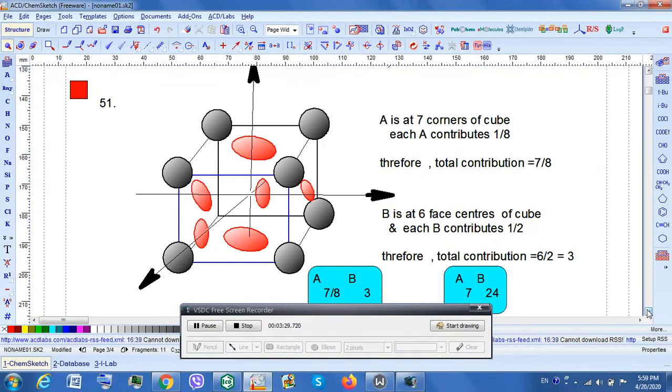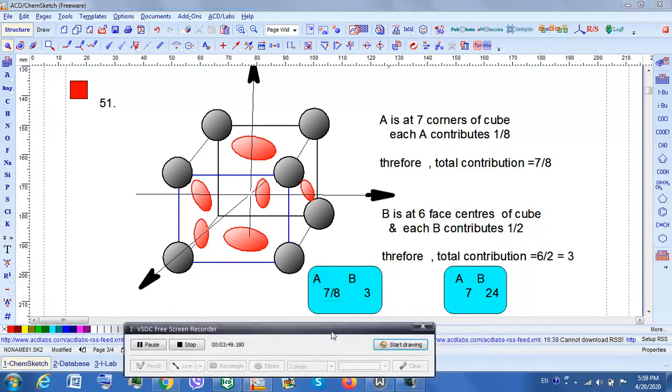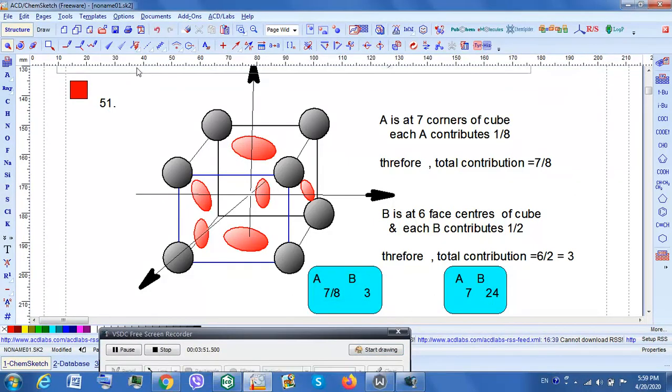Now when an atom or a species is at the corners of a cube, its contribution to that cube is 1 by 8. Therefore the total contribution is 7 by 8. I repeat, the total contribution is 7 by 8.